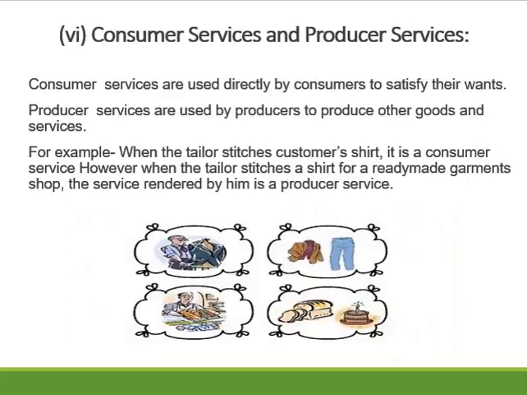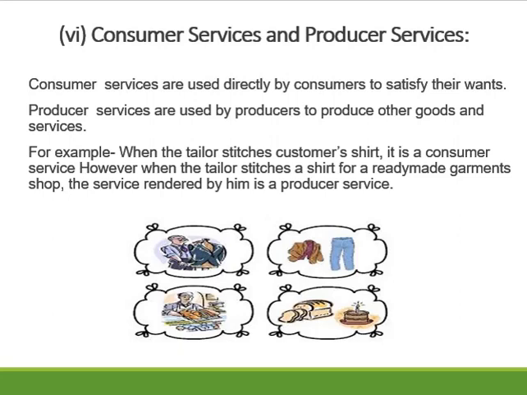Some other types of services are consumer service and producer service. Consumer services are the services that are directly used by the consumer to satisfy their personal needs and personal wants. On the other hand, producer services are the services that are used by producers to produce other goods and services.